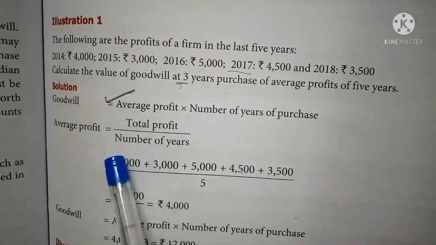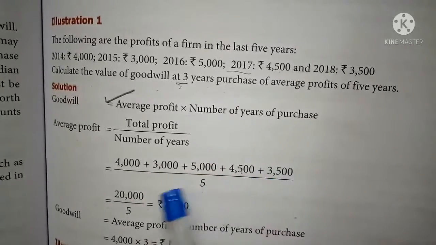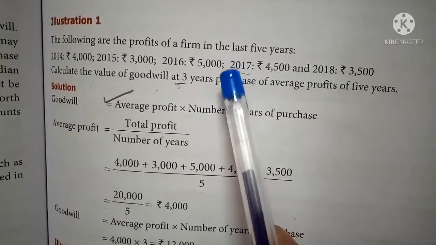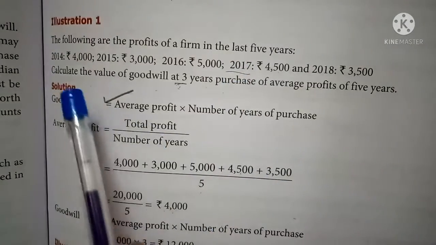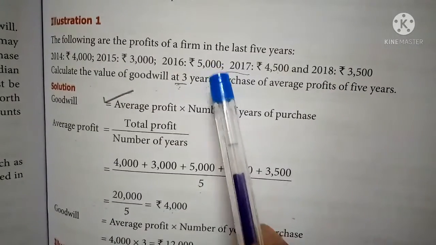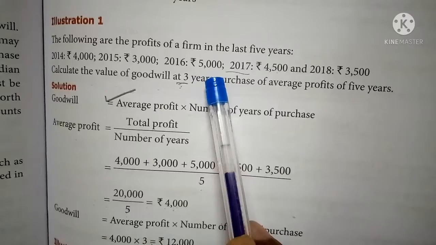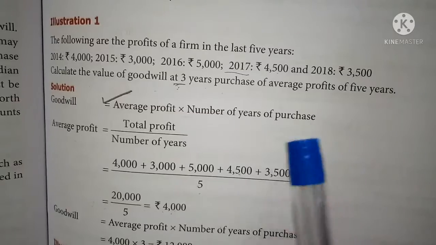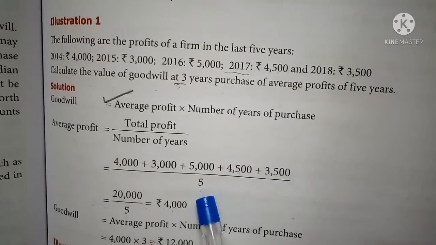Average profit is equal to total profit by number of years. Total profit means all the 5 years' profit should be added and divided by the number of years, 5. Suppose in any year there is a loss, that also should be taken into account. Loss should not be omitted. Suppose in 5 years, if there is 1 year's loss, that loss should be subtracted. Add all the 4 years' profit, subtract the 1 year's loss. So add all the profit and divide by 5.